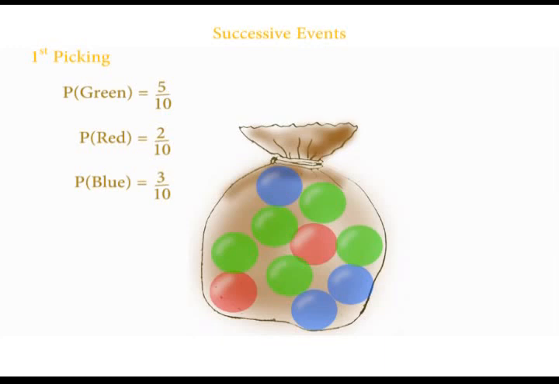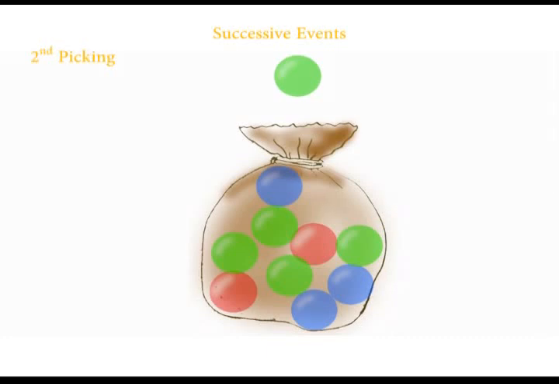Suppose now you are to pick 2 balls, one after another, without replacing it. If you picked a green ball, the probability of that was 5 over 10. It is important to note that because the ball is not being returned before picking a second ball, the total number of balls has reduced to 9. So in the second picking, the probability of picking a red is 2 over 9. The probability of picking a blue is 3 over 9. And the probability of picking a green is 4 over 9.